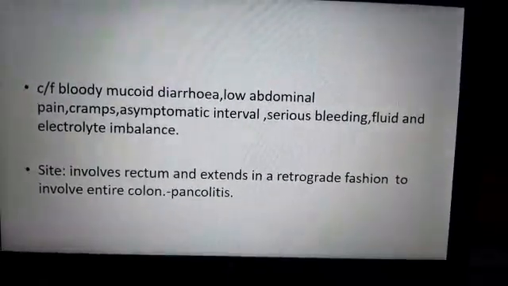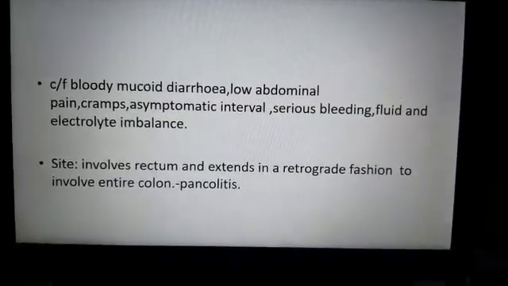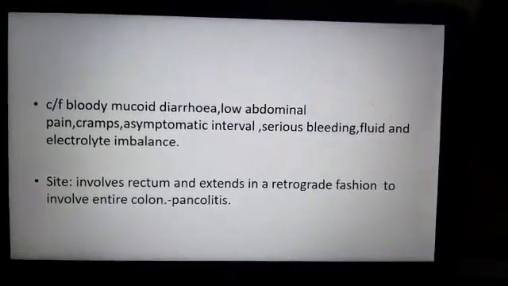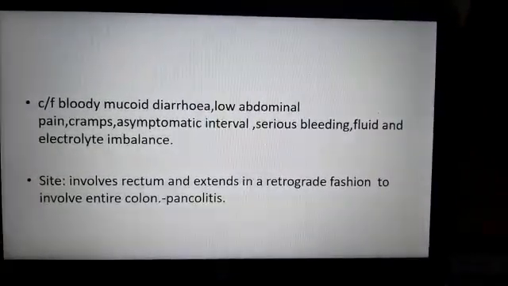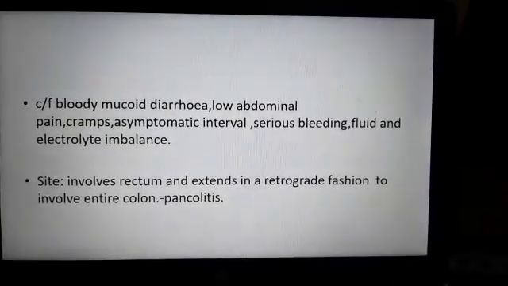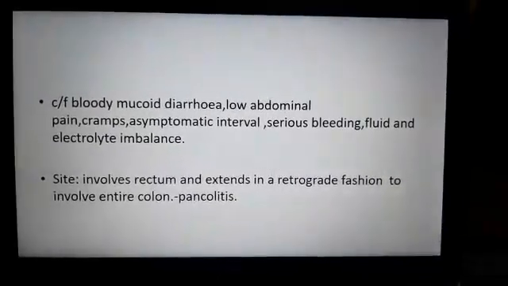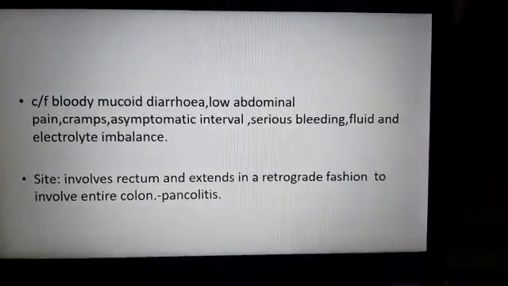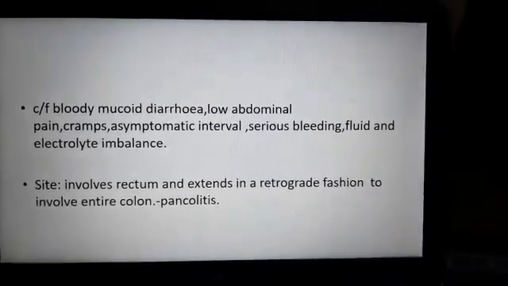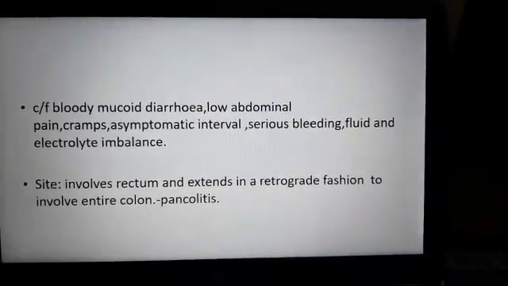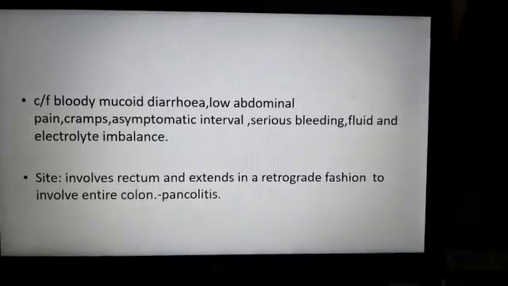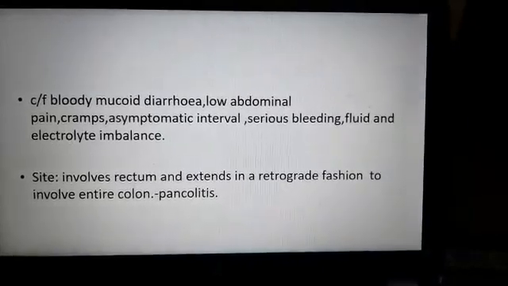Clinical features will be mucoid diarrhea with blood in the stools, lower abdominal pain, cramps, and asymptomatic intervals can occur in between. The patient may present with serious bleeding, fluid and electrolyte imbalance. So the clinical features are almost the same in both inflammatory bowel diseases, with asymptomatic intervals in between. The site involved is mainly the rectum, and it extends from the rectum in a retrograde fashion, that is backward fashion, to involve the entire colon. It is known as pancolitis. So clinical features, then site.